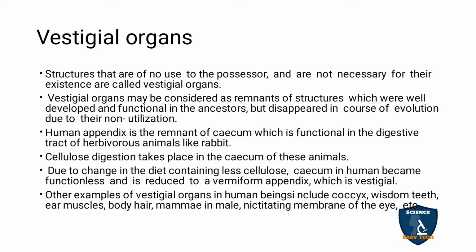So once upon a time vestigial organs were fully developed and functional, but due to evolution they disappeared due to non-usage of the organ.